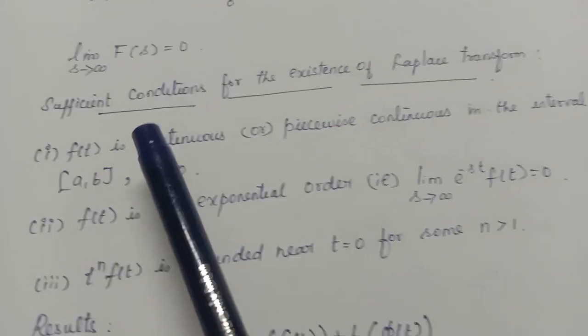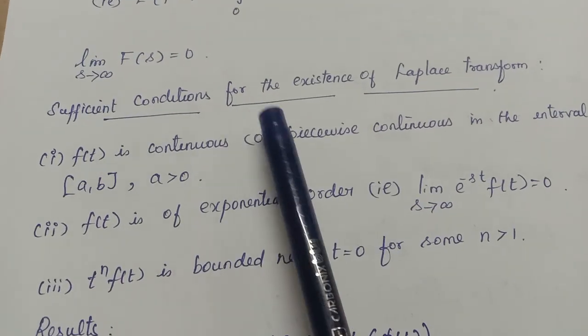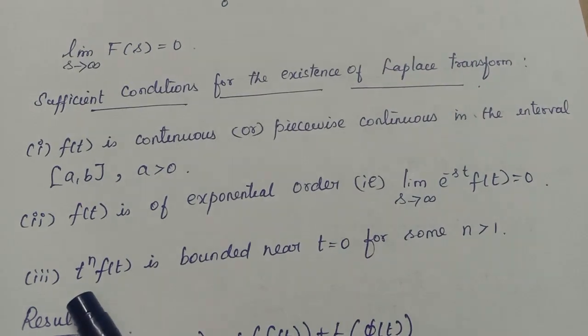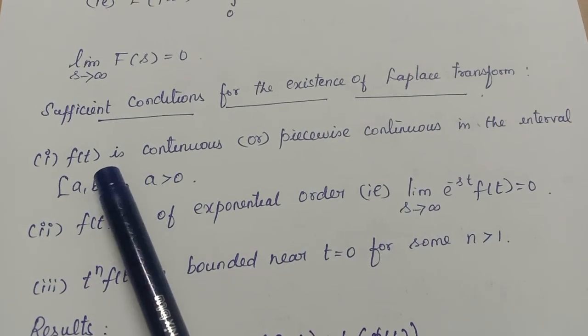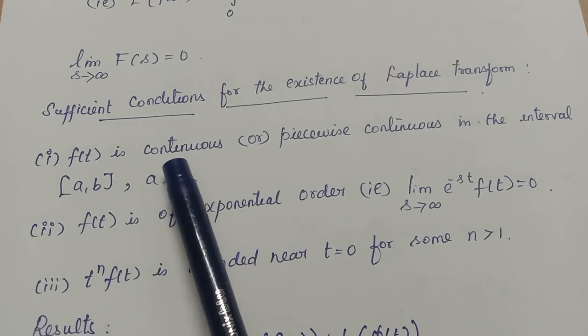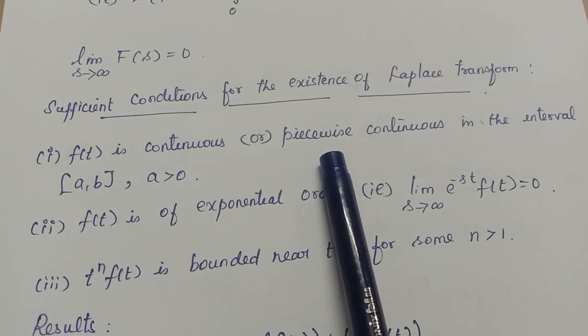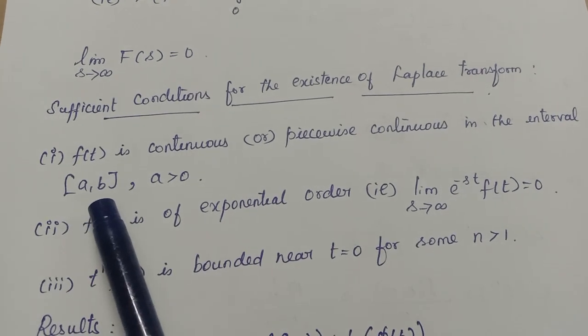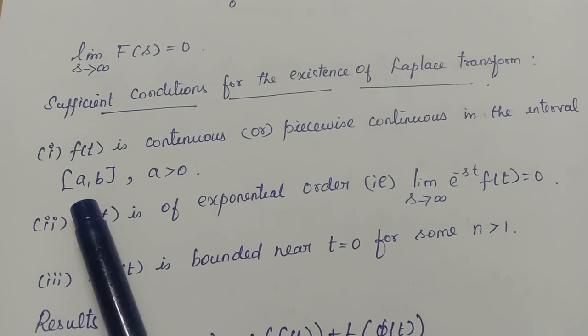Next one is, what are the conditions sufficient for existence of the Laplace transform? Three sufficient conditions are there. The first one is the given function f of t must be either continuous or piecewise continuous in the interval a b, for any finite values of a and b with a as a positive value.